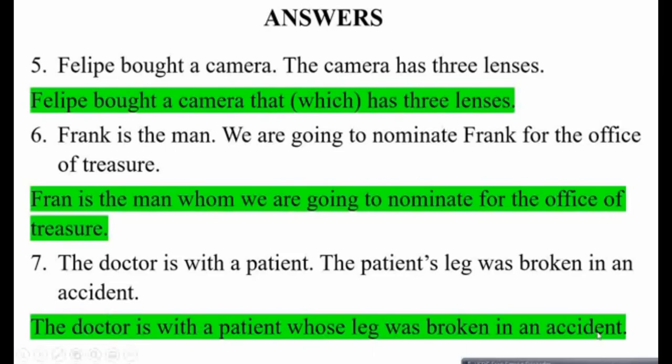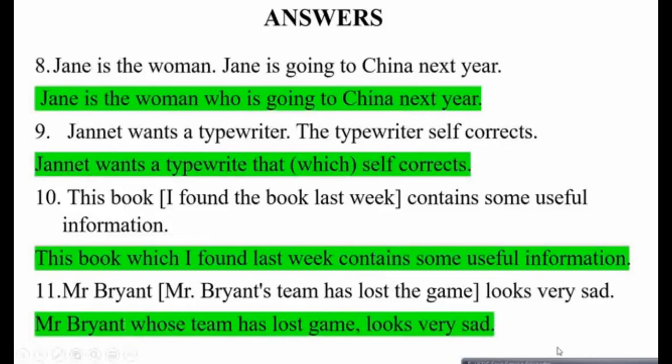Question 8, Jane is the woman. Jane is going to China next year. So the relative clause will be Jane is the woman who is going to China next year. Question 9, Jane wants a typewriter. The typewriter self-corrects. So the relative clause will be Jane wants a typewriter that or which self-corrects. So that or which is referring to the typewriter, which is a thing.